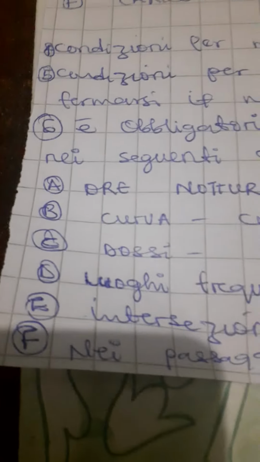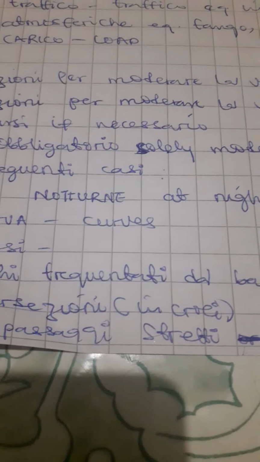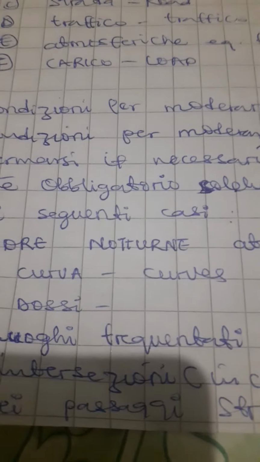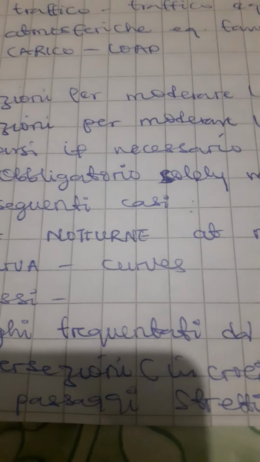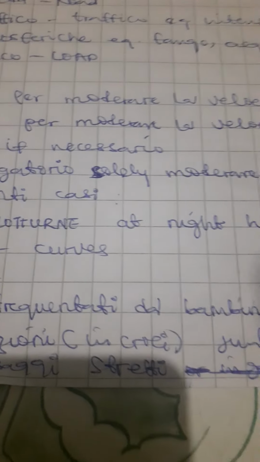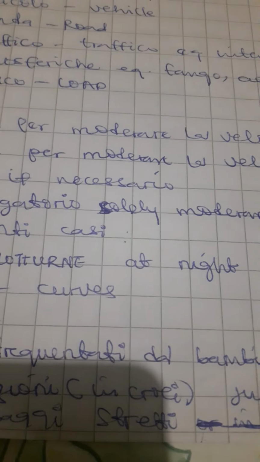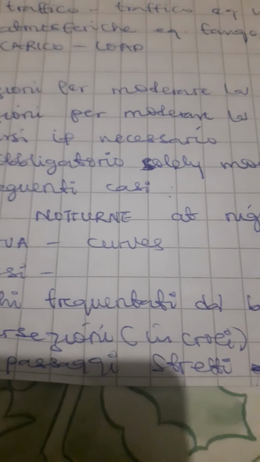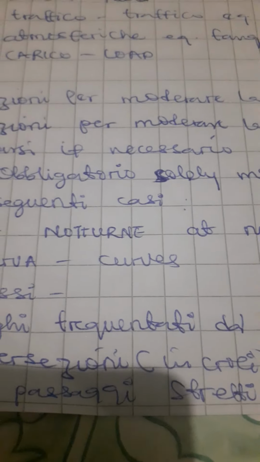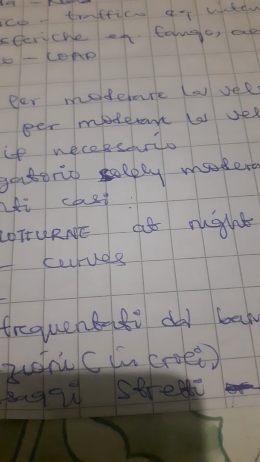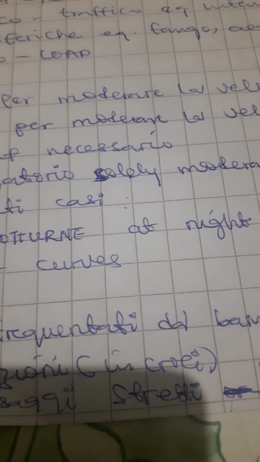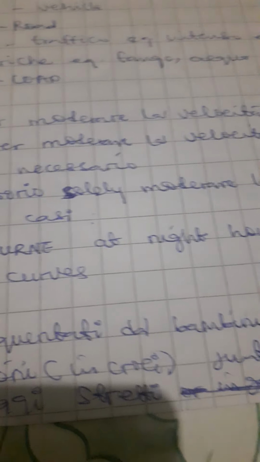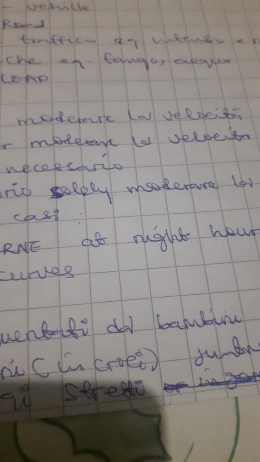Then the next one is talking about F. Nei passaggi stretti. If you look at passaggio, it's passage, that is a walk area, a driving area. Then stretti is talking about narrowness. Nei passaggi stretti is when you are driving on a road and you discover that road or that corsia is narrow. It is not too broad. It is also advisable for you to moderate your speed.